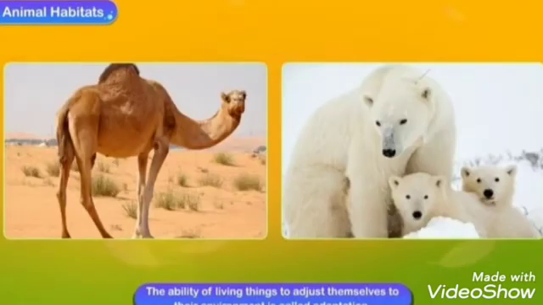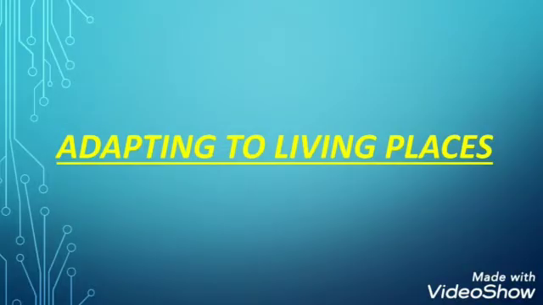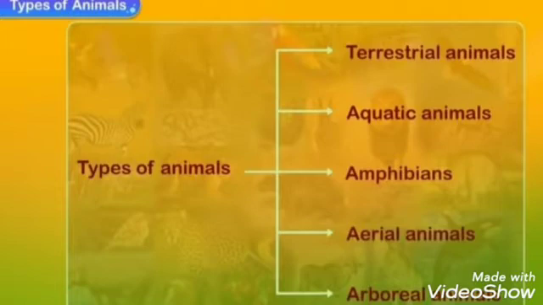Animal adaptation. The ability of living things to adjust themselves to their environment is called adaptation. Adapting to living places: according to their habitat or living places, animals can be classified into terrestrial animals, aquatic animals, amphibian, aerial animals and arboreal animals.